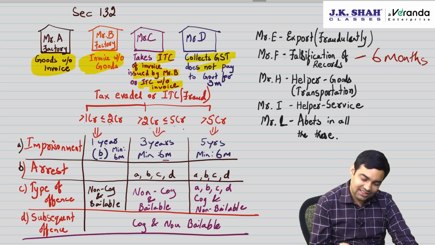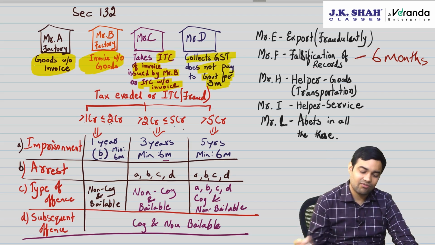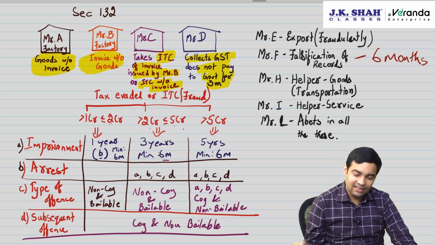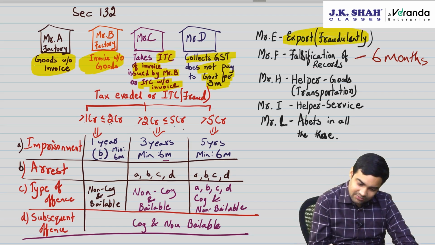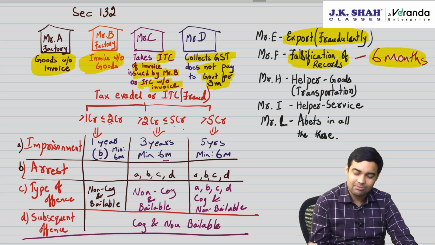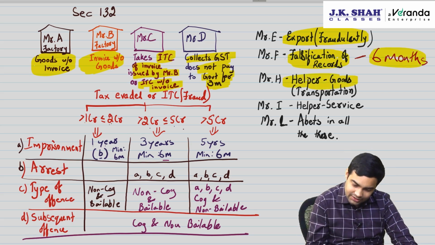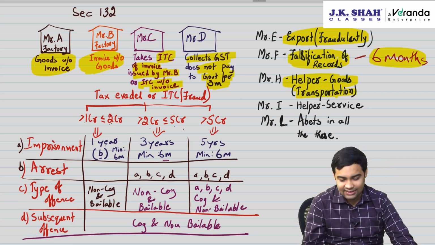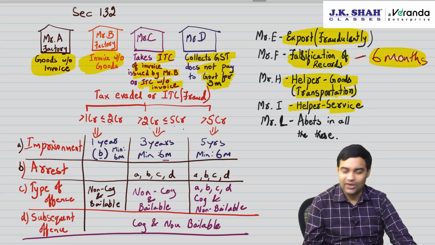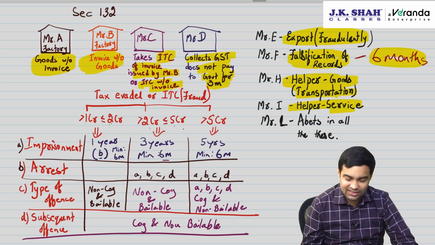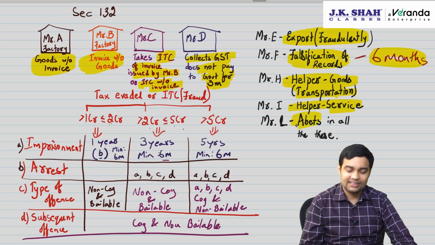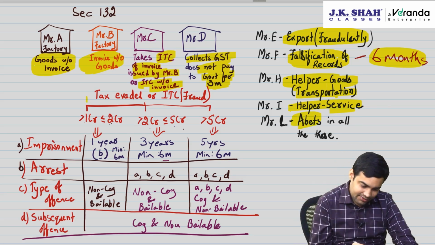Or collects GST but does not pay to government for 3 months. There can be fraudulent exporters, falsification of records, there is a 6-month imprisonment applicable. Helpers of goods like transporter, etc. Helper of service, commission agent who helped in carrying out all these crimes. And last, abets, a person who encourages in all these cases. Now all these people can go to jail depending on tax evaded or ITC fraud.